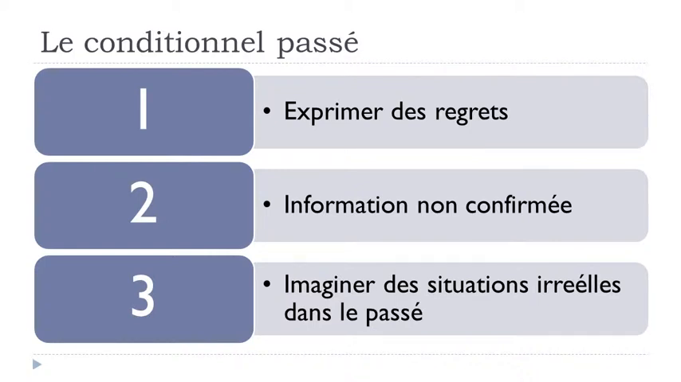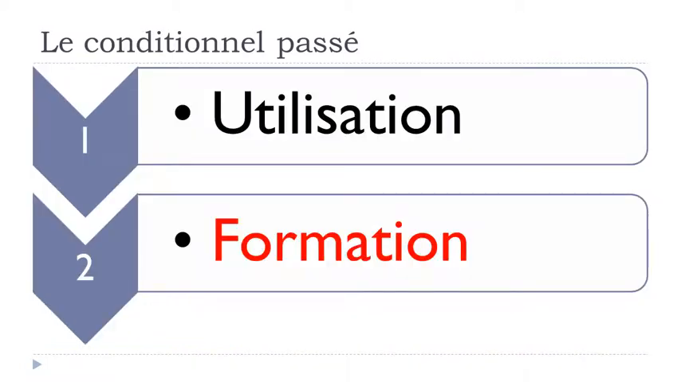So the first one, exprimer des regrets. Second use, information non confirmée. And the last one, imaginer des situations irréelles dans le passé. Okay? And now let's see how we make this conditionnel passé.